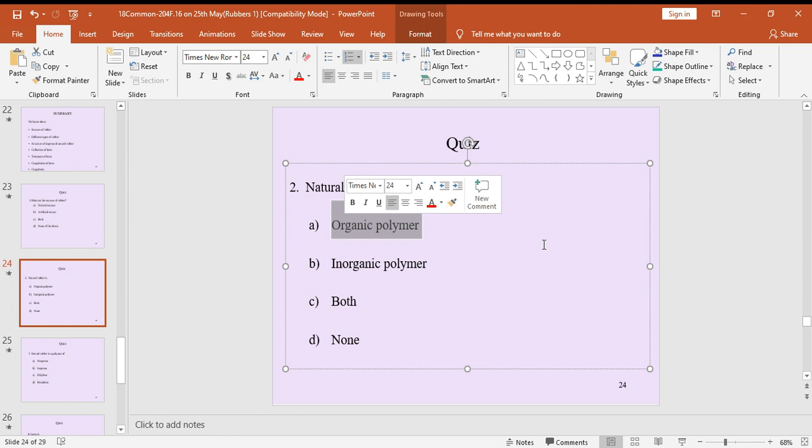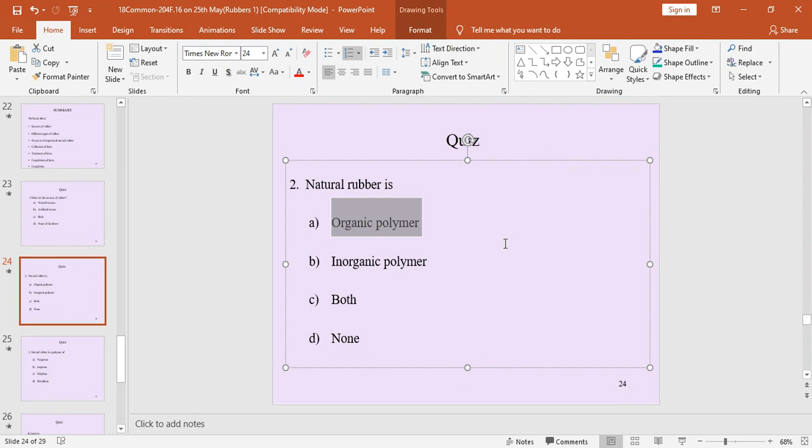Natural rubber has polyisoprene, with isoprene units. Those isoprene units have carbon compounds: CH3, 2-methyl-1,3-butadiene. All units have carbon molecules, so it is an organic polymer. So for the second question, the answer is organic polymer.